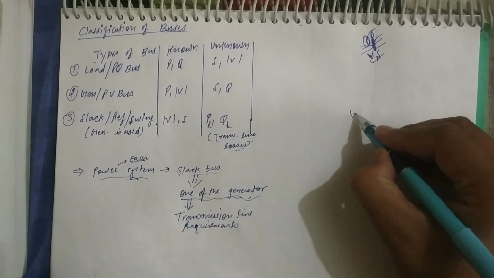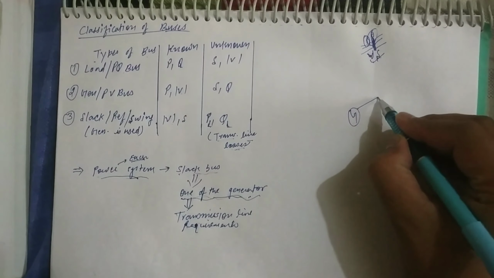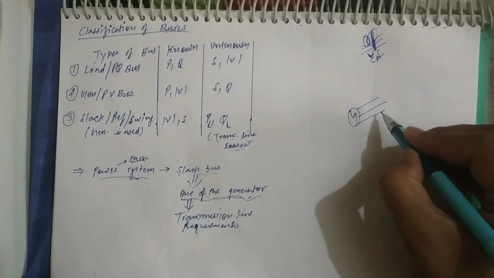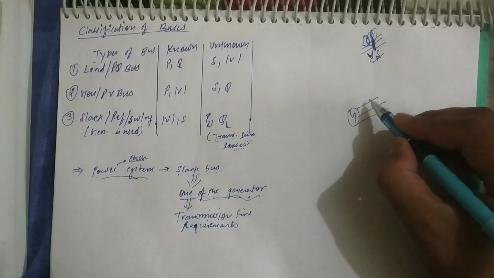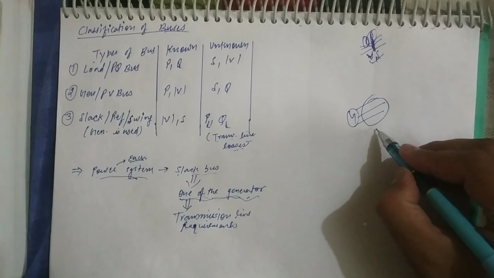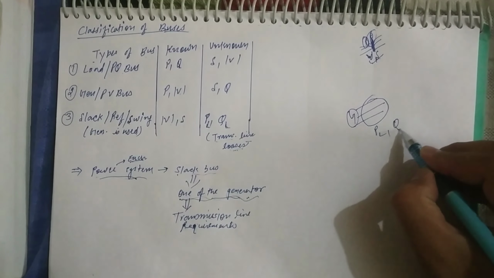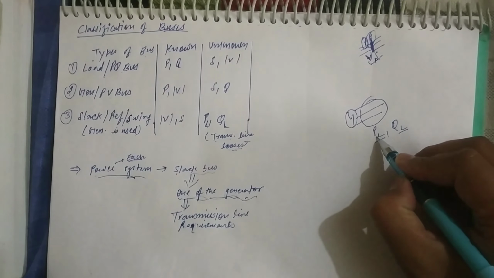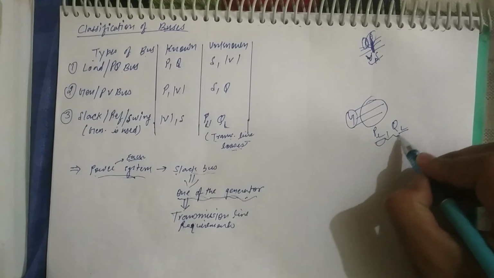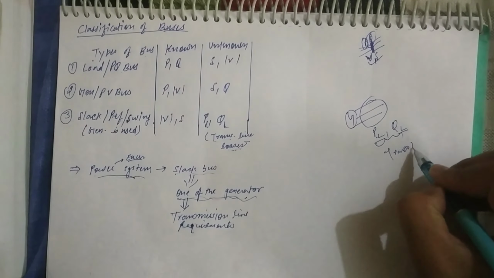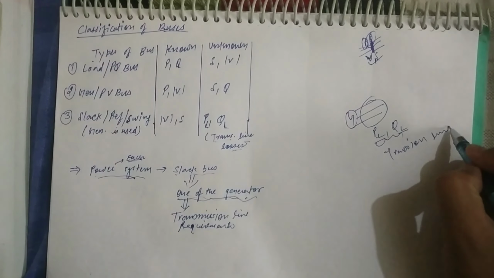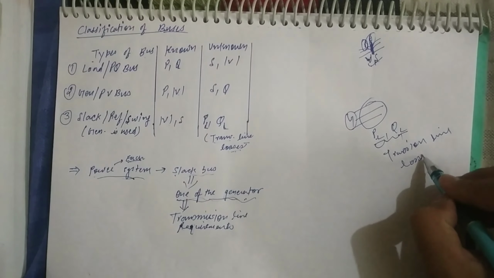If the generator side is considered as the slack bus, it will supply the transmission line requirements. Those requirements are PL and QL, active power and reactive power. That becomes the transmission line losses. You got it?